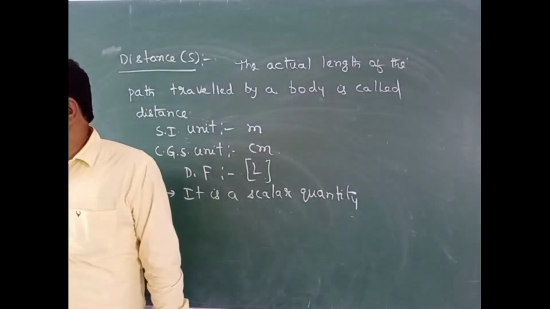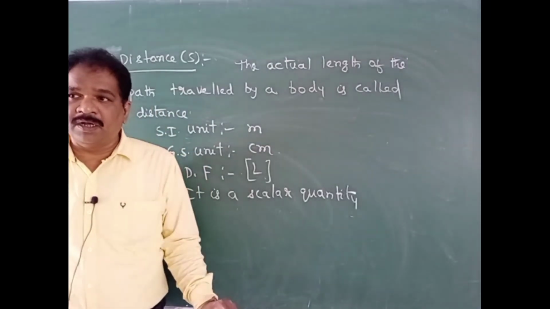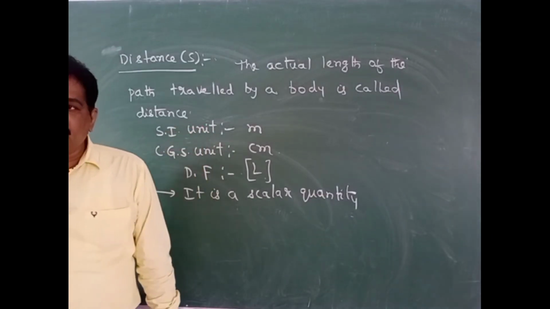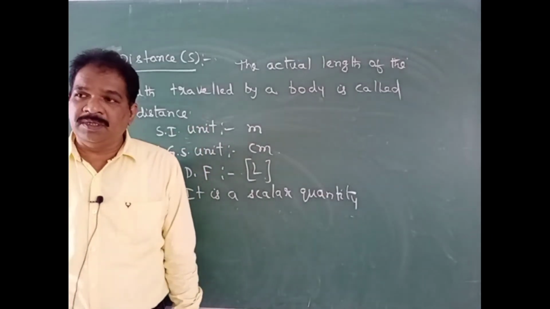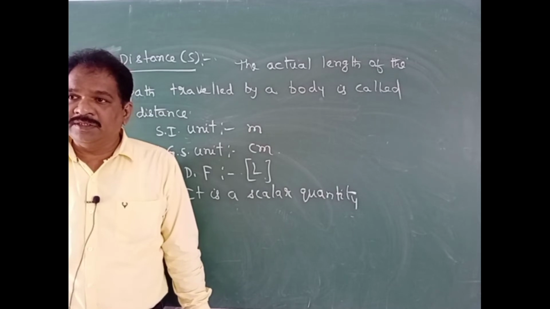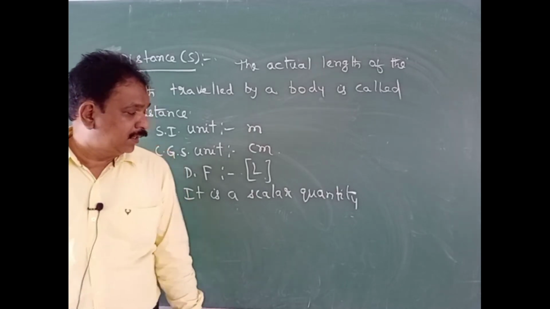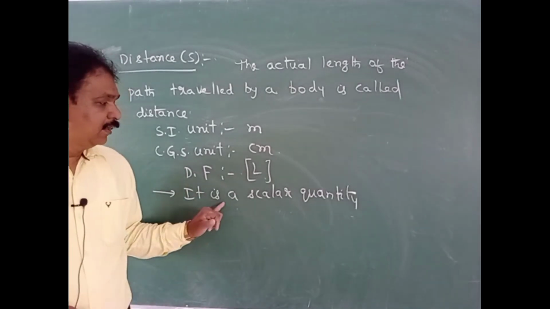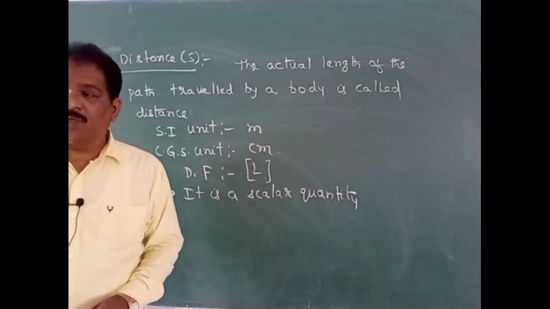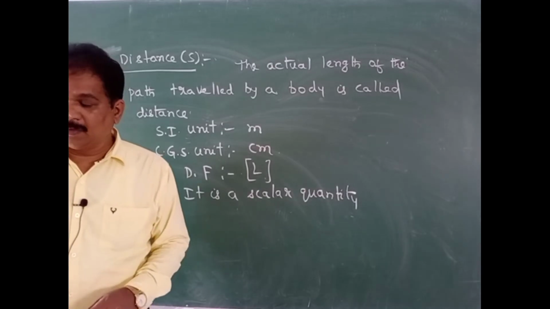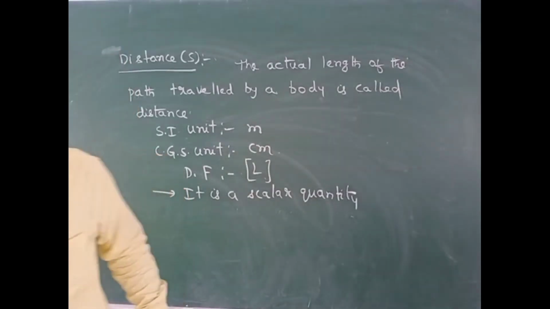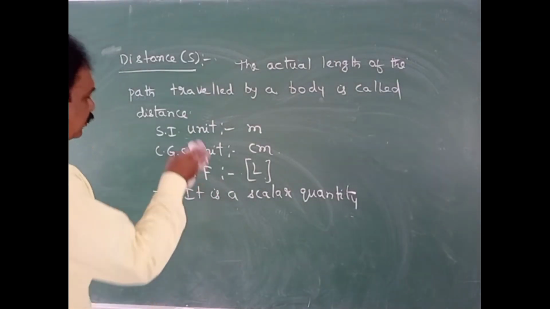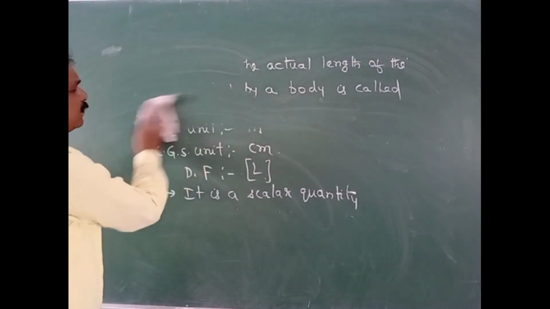The actual length of the path travelled by a body is called distance. Its SI unit will be meter. Its CGS unit will be centimeter. Its dimensional formula will be L. It is a scalar quantity. Clear? Next, what is meant by displacement?